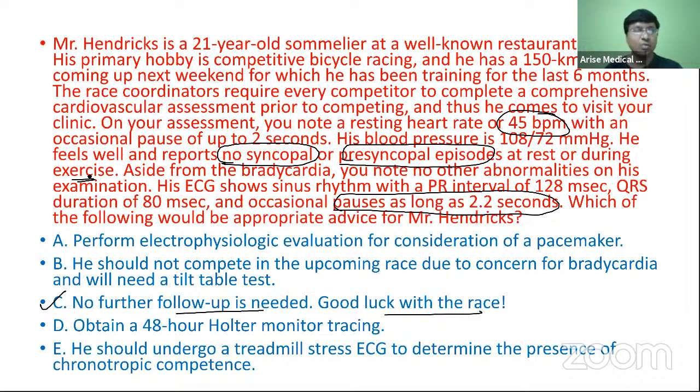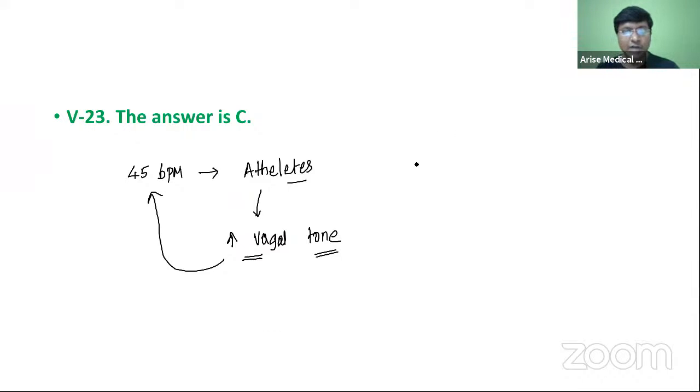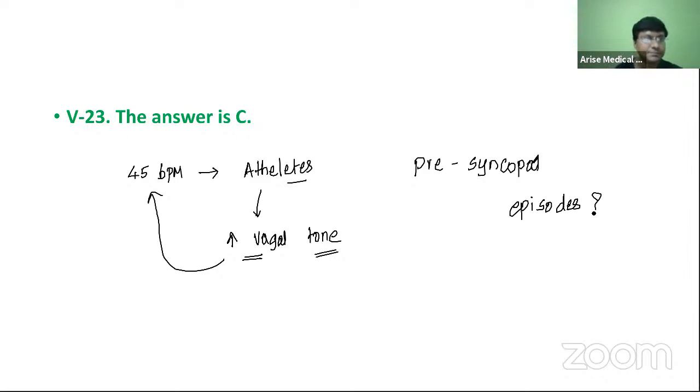What does that tell you? It tells you that the individual is completely asymptomatic. Can anyone tell me what will be the clinical features of pre-syncopal episodes? The clinical feature of pre-syncopal episodes is nothing but giddiness.